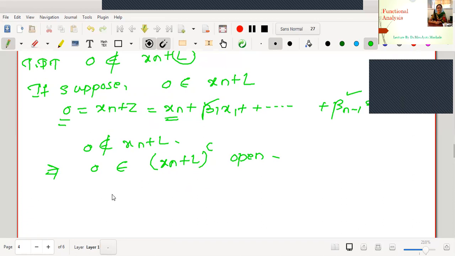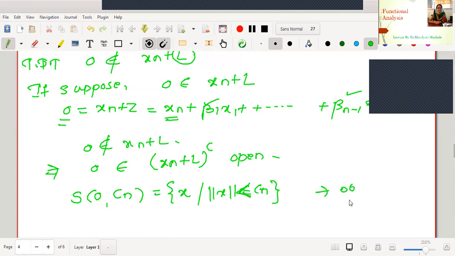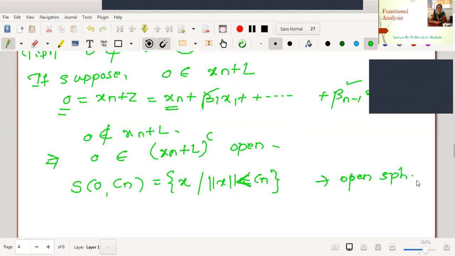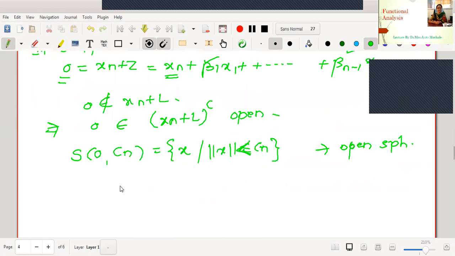Therefore, what will I do? I will start with a sphere centered at 0 with some positive radius Cn. Cn must be positive. What will it be? It will be the collection of all x with the condition norm x is strictly less than Cn. Open sphere we are considering, no? Right? Therefore, this is an open sphere. And this will be totally lying inside xn plus L complement. Meaning for the elements in xn plus L complement, we have the condition norm x is strictly less than Cn.